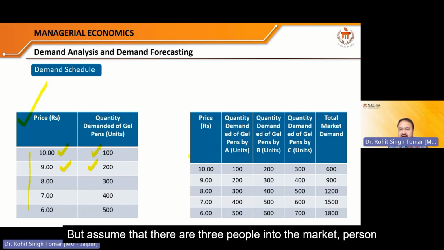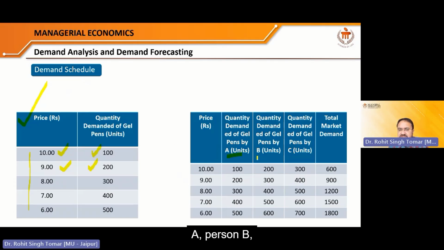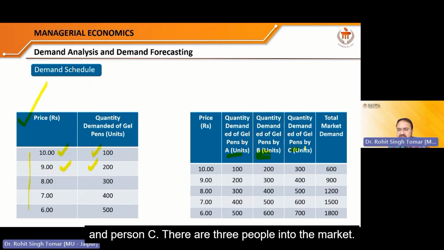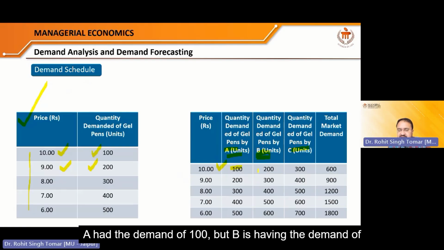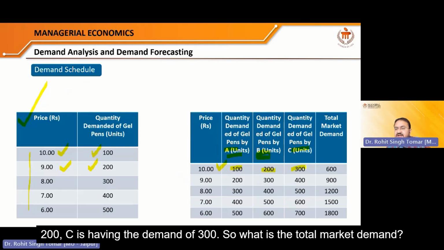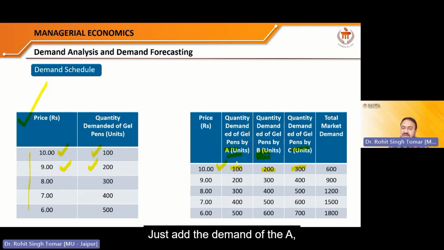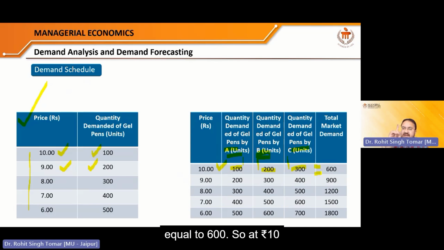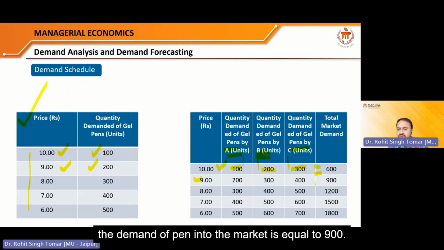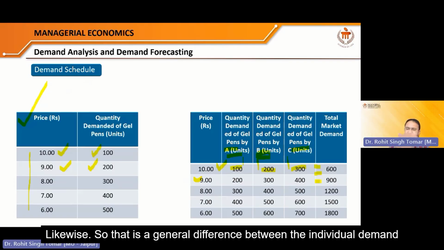But assume that there are 3 people in the market, person A, person B, and person C. At 10 rupees, A had the demand of 100, B has the demand of 200, and C has the demand of 300. So what is the total market demand? Just add the demand of A, B, and C. If you add it, you will get 600. So at 10 rupees price, the demand of pen in the market is 600. At 9 rupees price, the demand of pen in the market is 900. Likewise.